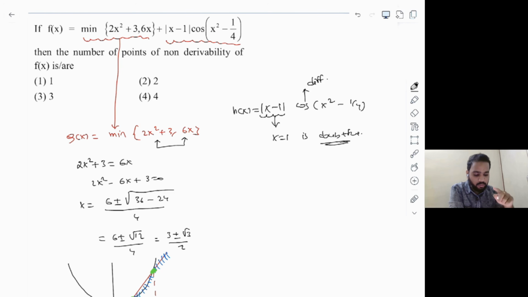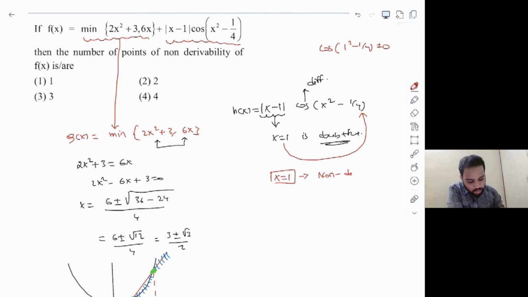I gave you a small trick also on how to find out if that point is going to be a differentiable point or not. The thing is, when you take this x equals 1 and substitute in this multiplying factor, what are you going to get? Cos of 1 square minus 1 by 4, which is clearly not equal to 0. So on substituting the doubtful point in the multiplying factor, only if that is not equal to 0, you conclude that x equals 1 is a non-differentiable point.